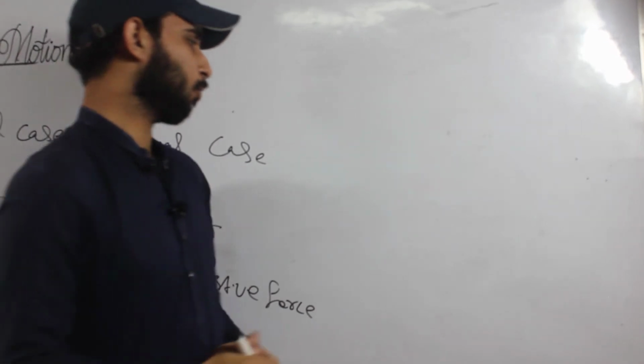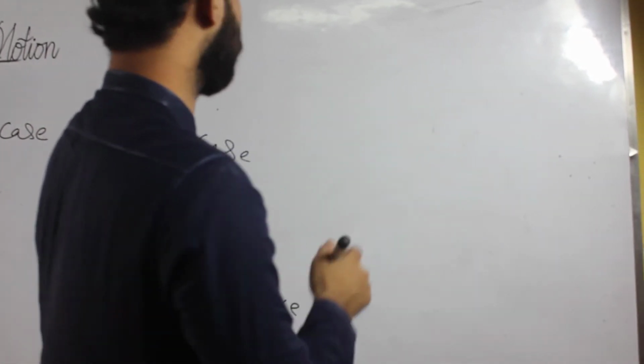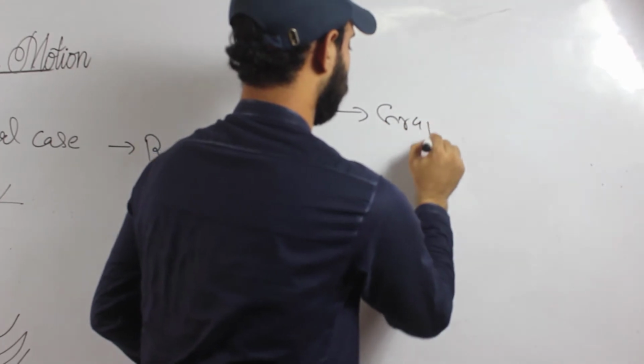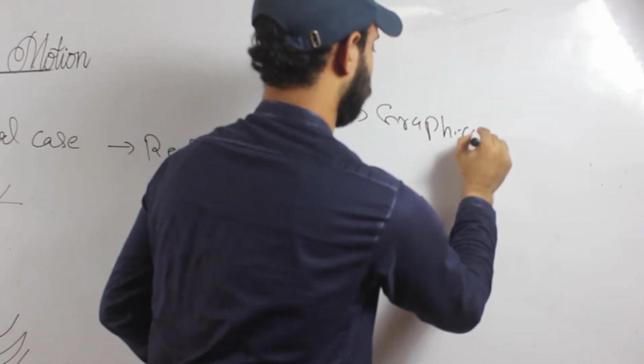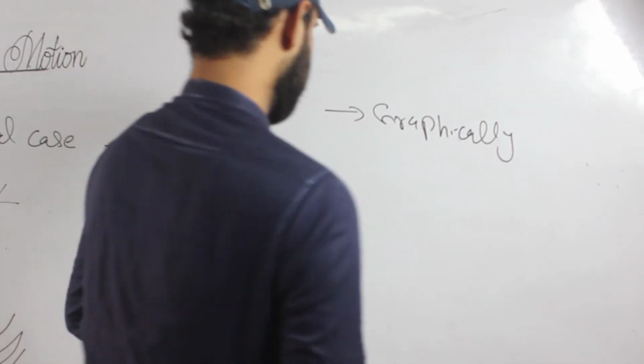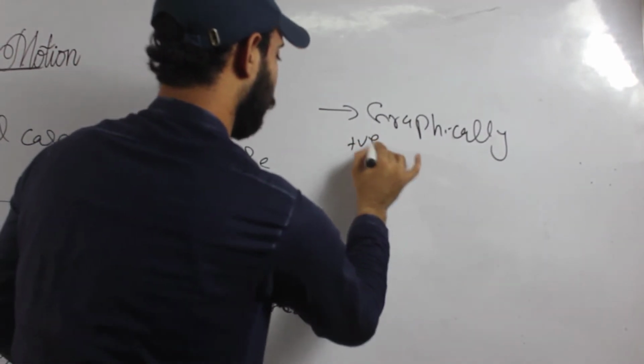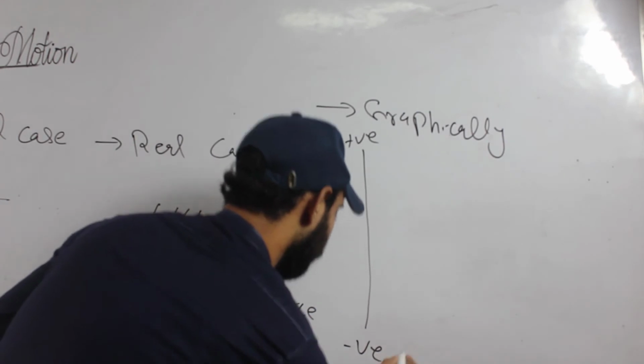Now, students, we graphically discuss the damped oscillation. One end here is positive and the second end here is negative.